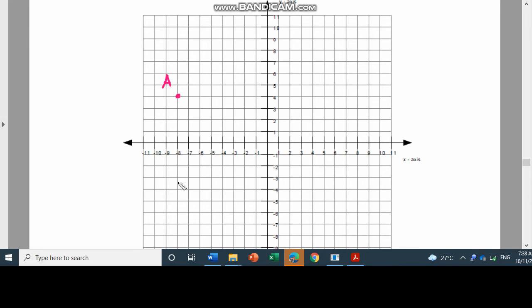Number 2 on the exercises, the coordinates are negative 2, negative 6. So pareho sanda nga negative, makita imaw sa quadrant 3. So negative 2 sa x, hadi. Negative 6 sa y, paubos. So 6 units, (negative 2, negative 6). So this is now our point B. Number 3, (5, 5). That is point C. So 5 sa x, 5 man sa y. So hadi. (5, 5). That is point C.